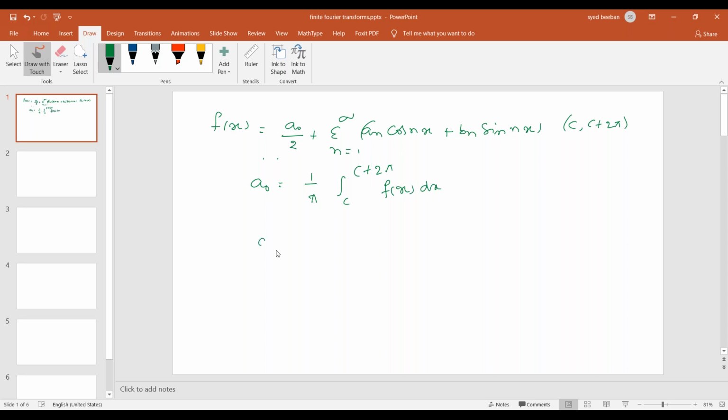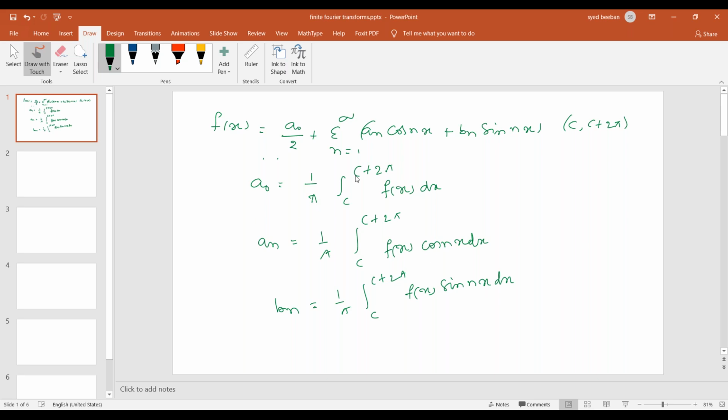An is the same logic, 1 by pi, integral c to c plus 2 pi f of x cos nx dx. Bn is 1 by pi, integral c to c plus 2 pi f of x sin nx dx. We are familiar with this.